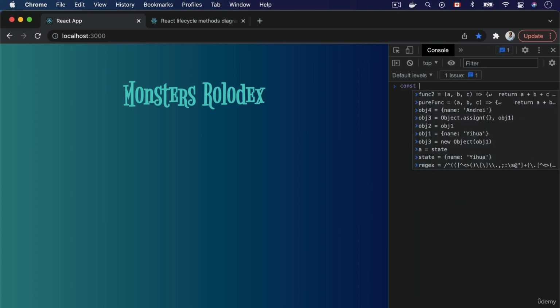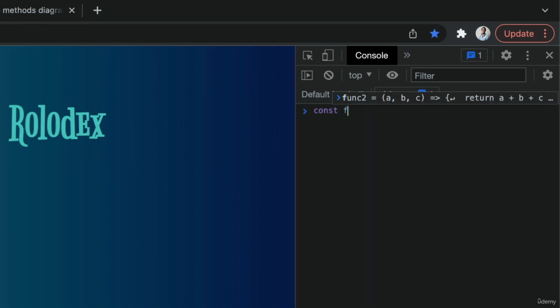You have a function. So here I'm going to initialize one. I'm going to call it pureFunc. And what this function does is it takes some arguments. In this particular case, let's imagine it takes two numbers. What a pure function should do is return the exact same thing no matter how many times it gets called when it's given the same arguments.